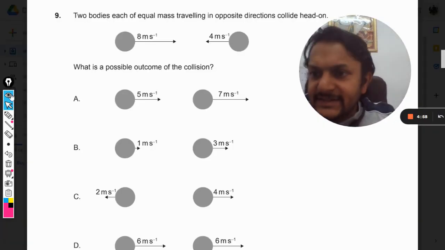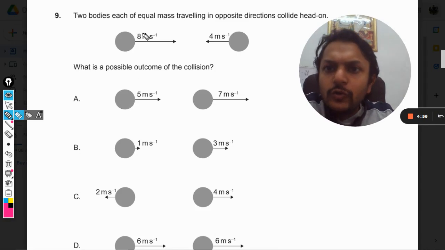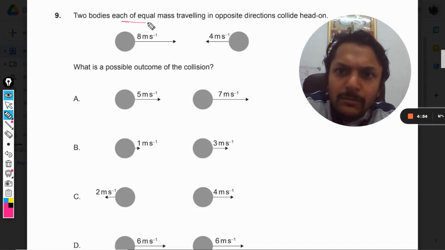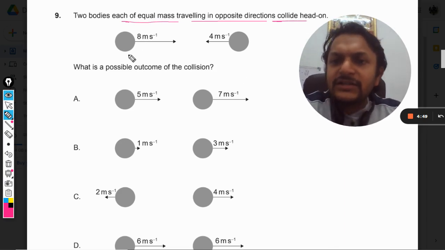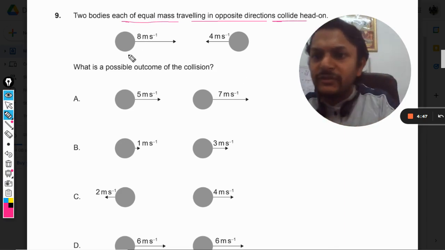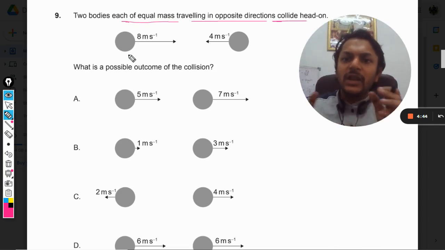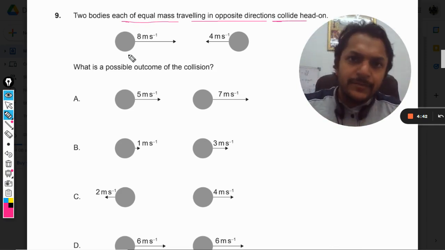Okay, dear students, let us see what is there in this question. Two bodies, each of equal mass, traveling in opposite directions, collide head on. One is moving with a velocity of 8, the other with a velocity of 4. What is a possible outcome of the collision?